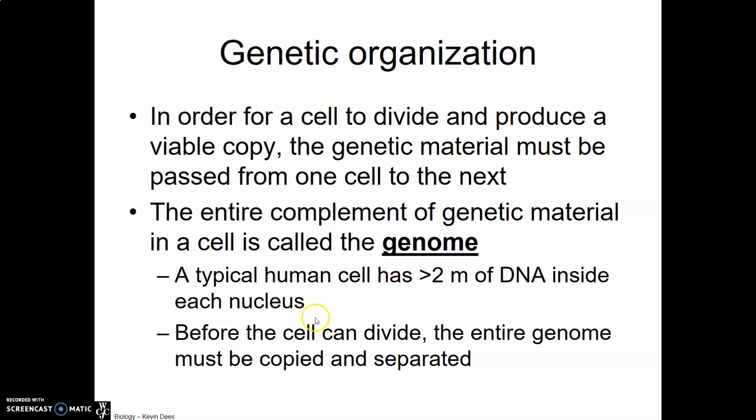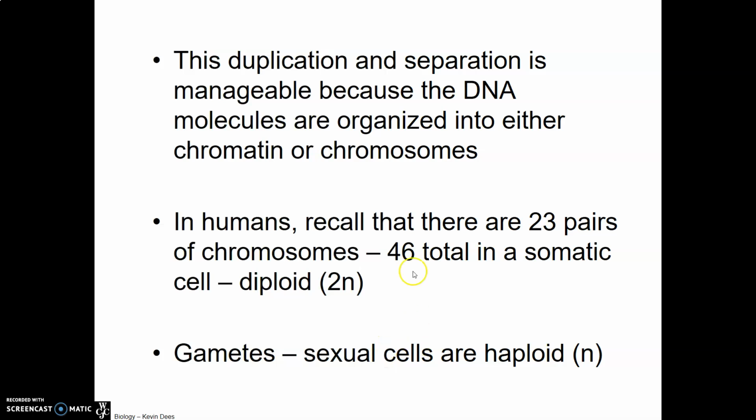So before the cell can divide, we have to copy the entire genome, and then we've got to find some way to separate it carefully. Now, the duplication and separation of DNA is manageable because of the way the DNA molecules are organized into either chromatin or chromosomes. And we remember that chromatin is the form that DNA takes when the cell is functioning normally. As the cell gets ready to divide, this chromatin will condense and form discrete chromosomes that make the separation a little bit more manageable.